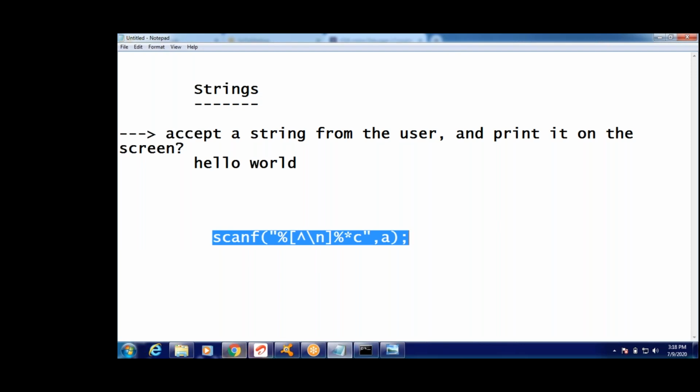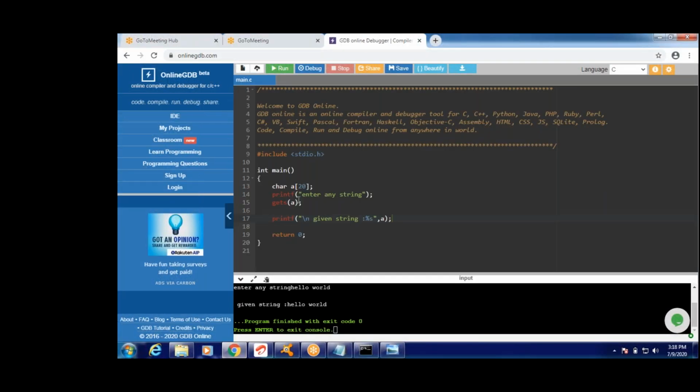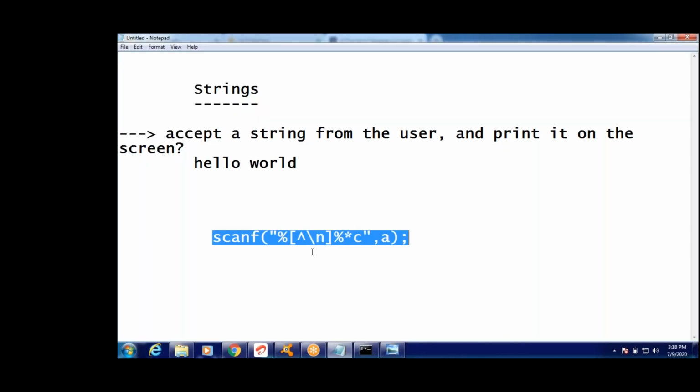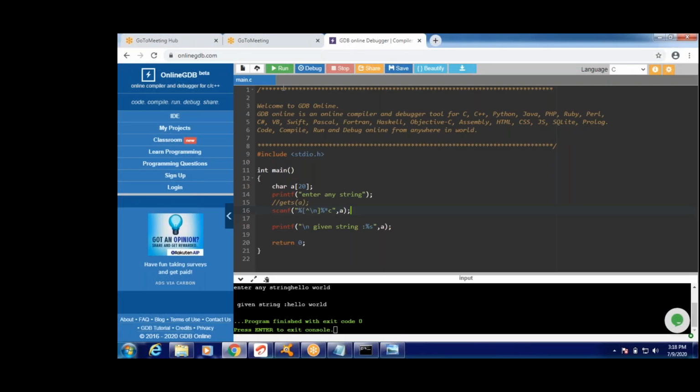Are you following, guys? Sometimes gets may not work, or it may give warnings. I want to remove the gets function. Instead of gets, we can write this. It allows like this. Okay? You understood what is the meaning of this? Till next line it reads. Till next line means till the enter character. Till the enter character it reads this. Many characters it reads. Okay, now it works.